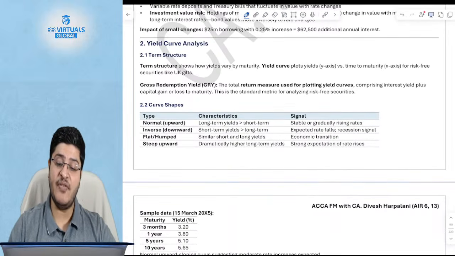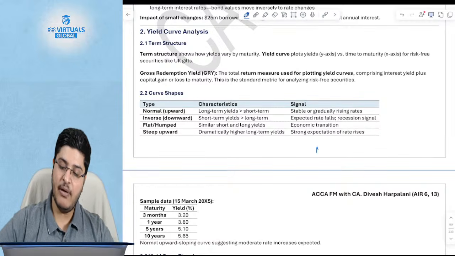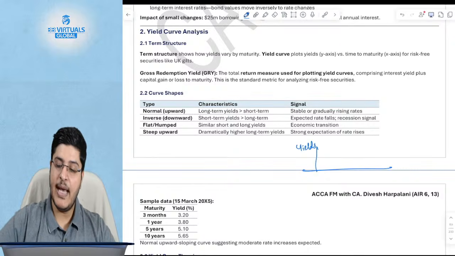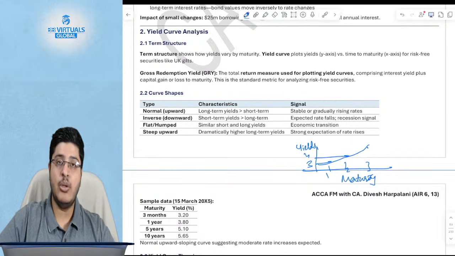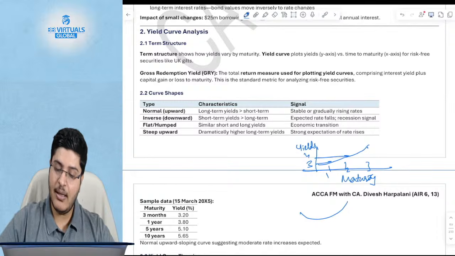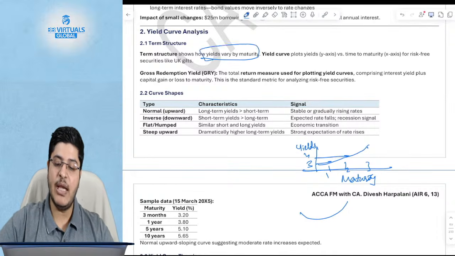Moving to the concept of yield curve. What does a yield curve effectively do? It will plot the yields on the y-axis, and it will plot the maturity on the x-axis. For example, 1 year, 2 years, 3 years, 4 years, and so on and so forth. 1 year rate could be 3%, 2 years rate could be 4%, 3 years rate could be 5%, and so on and so forth. So most likely there will be a rising yield curve, a normal upward yield curve. Okay. Term structure yields typically vary by maturity.